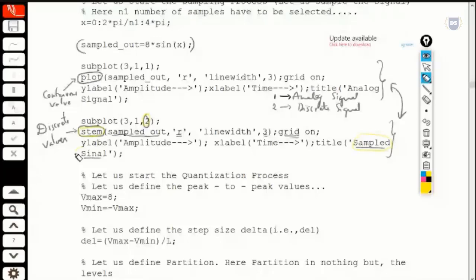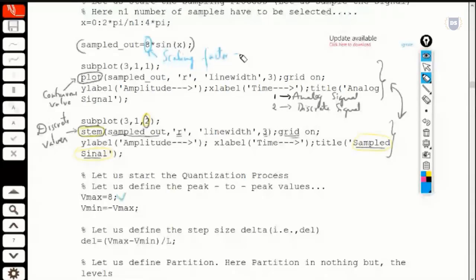After doing all of this, we'll set the Vmax value. The Vmax value is 8 over here, and we all know why this is 8. It is 8 because we have used a scaling factor equal to 8.